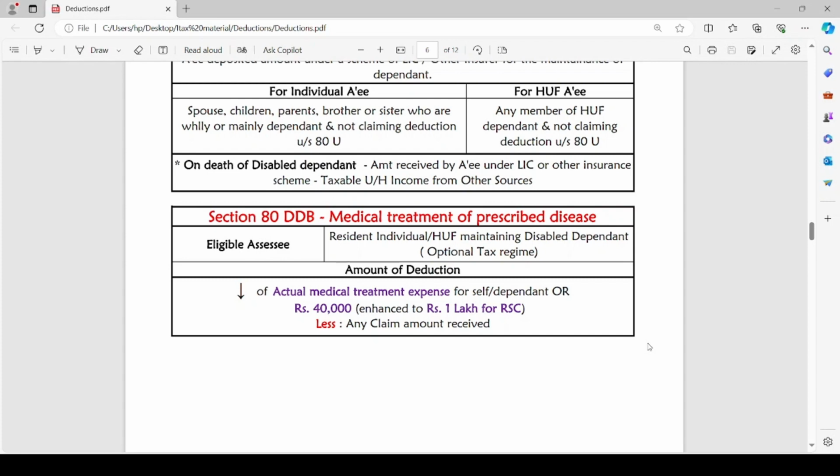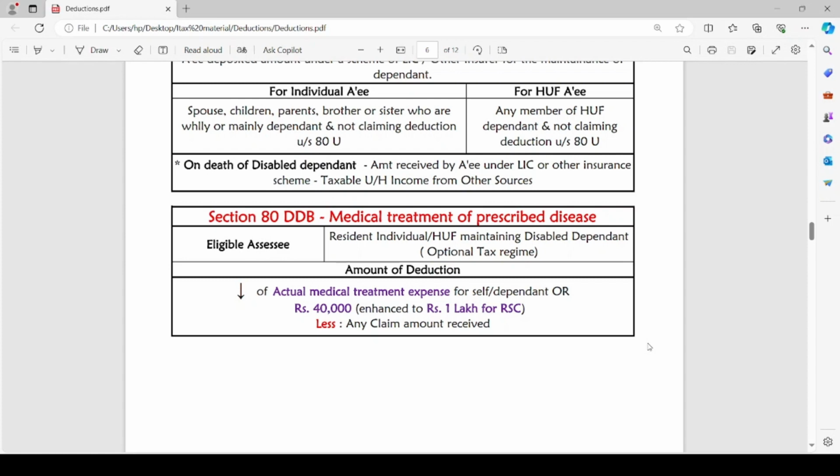The amount of deduction is lower of actual medical treatment expense for self or dependent or Rs 40,000. In case of resident senior citizen, instead of Rs 40,000, the limit could be enhanced to Rs 1 lakh. So in case of resident senior citizen, lower of actual medical treatment expense incurred or Rs 1 lakh can be claimed as amount of deduction.